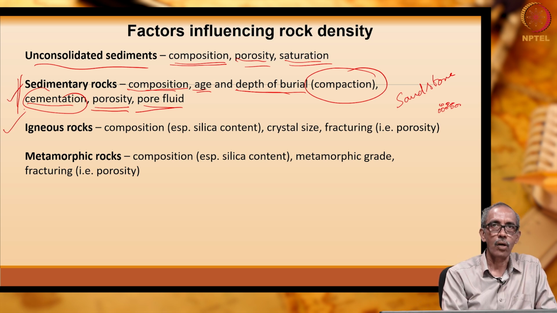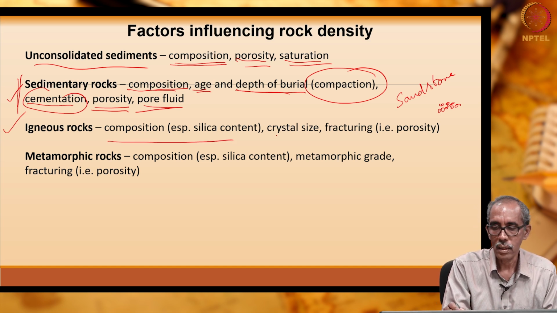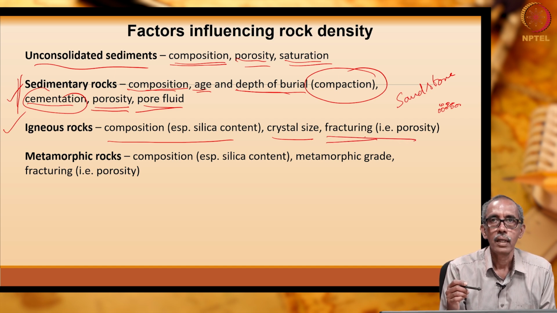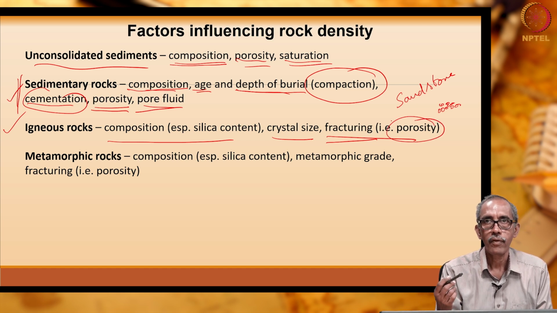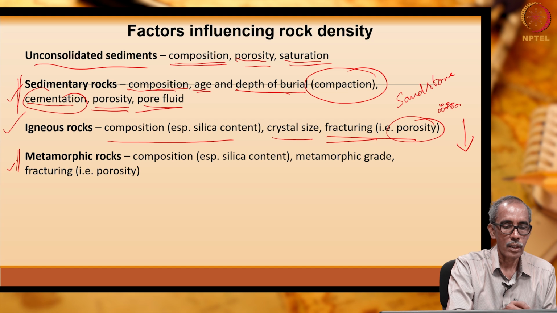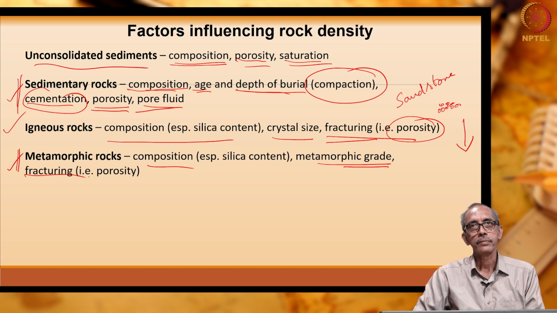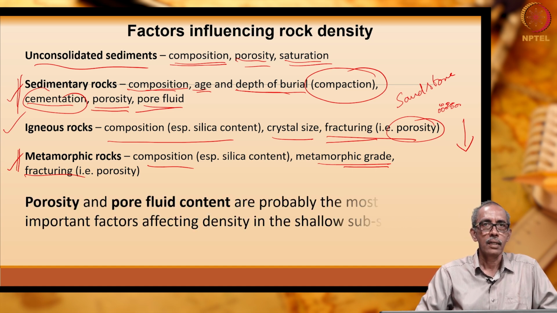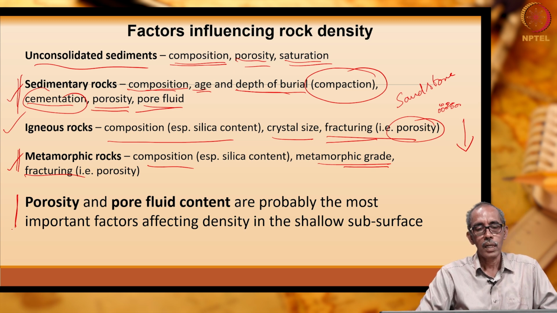Next is the igneous rock, which are the primary rocks, which are massive rocks: composition, size of the grains or crystals, fracturing. If the rocks are fractured, it has higher porosity. When the rocks are fractured, when the porosity is more, density will be less. Similarly, for metamorphic rocks: composition, grade of metamorphism, fracturing. In a nutshell, the most important thing is the porosity.